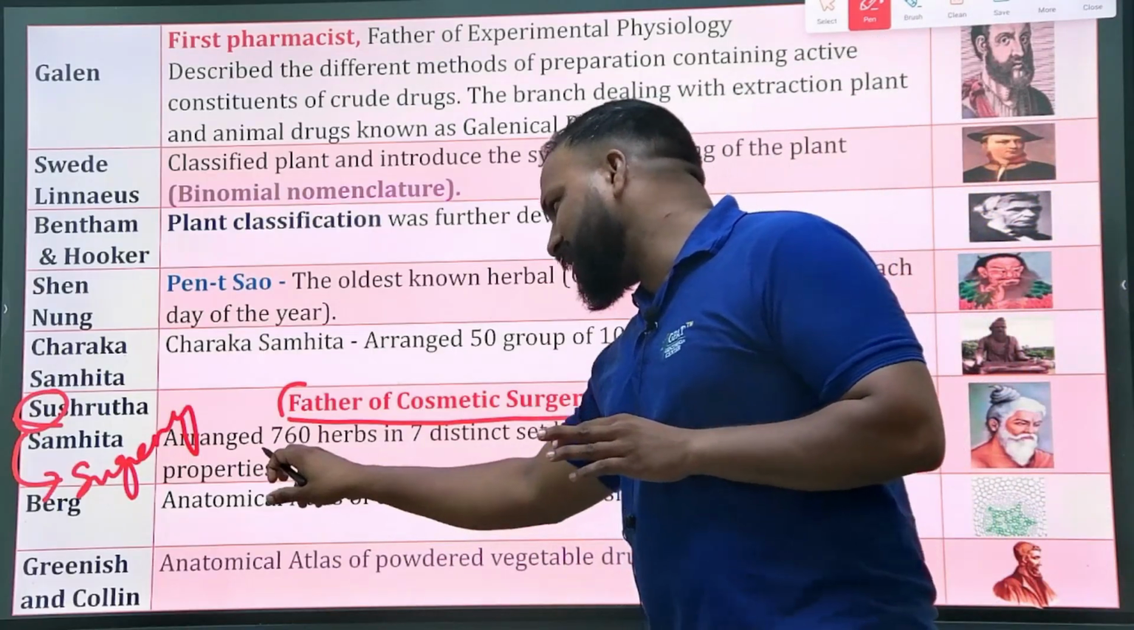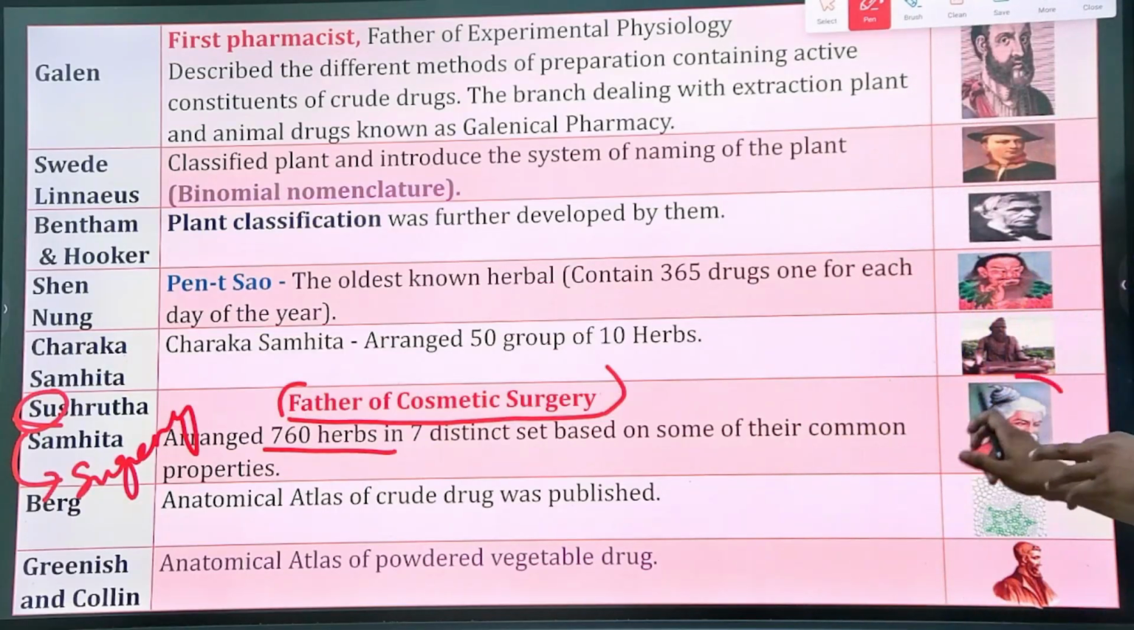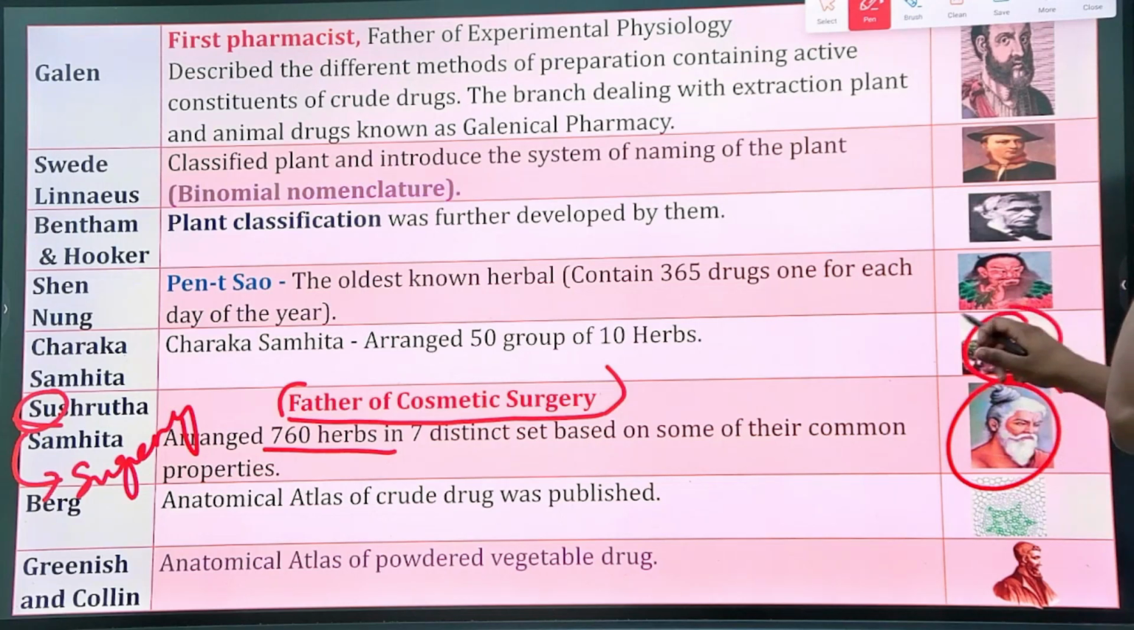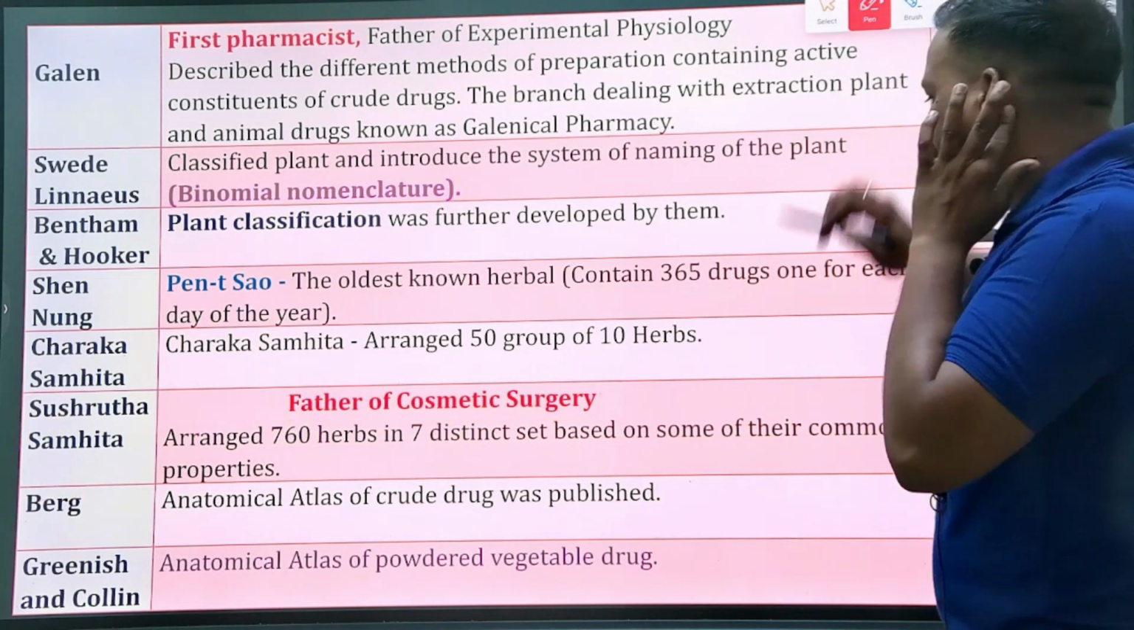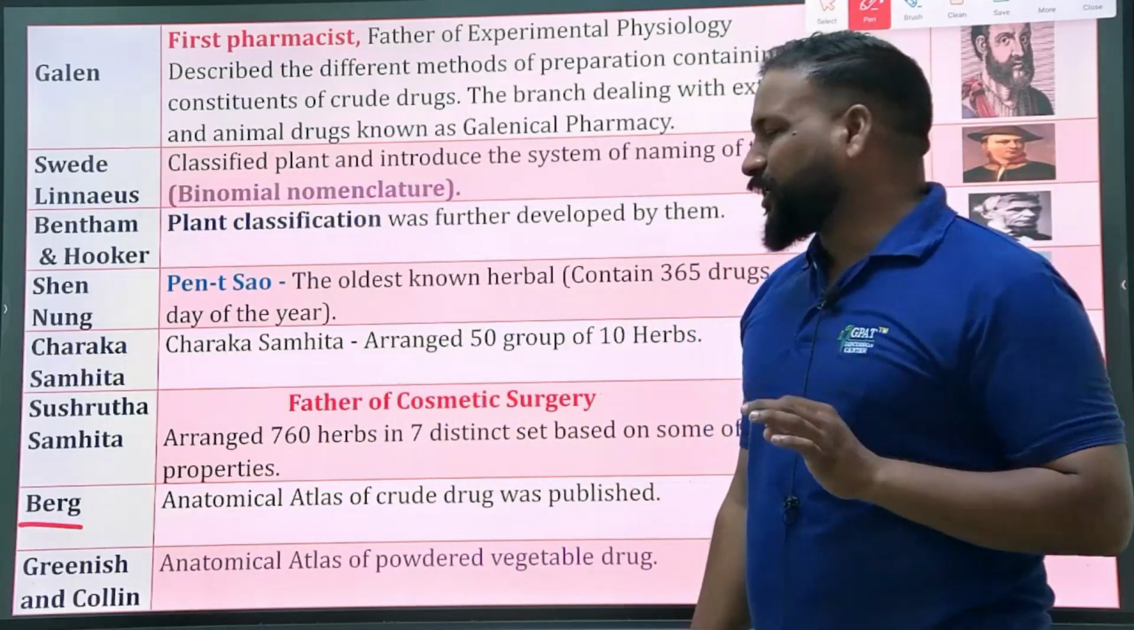Yes, and also he arranged 760 herbs in 7 distinct sets based on some common properties. He is known for the Sushruta Samhita, and Sushruta, and he is a Charaka. And now moving to Berg. Berg is an important person.